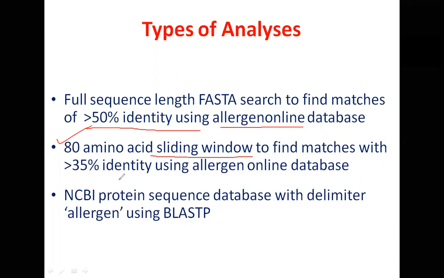And we'll be looking for what? We'll be looking for more than 35% identity. And then we can go for a generalized database, the NCBI protein sequence database, which contains sequences of both allergenic as well as non-allergenic proteins. And since the number of sequences in the database is very high, you can make use of the delimiter word allergen. That means only those proteins which are likely to cause allergy will be listed and matched.